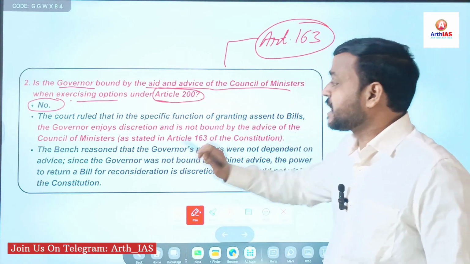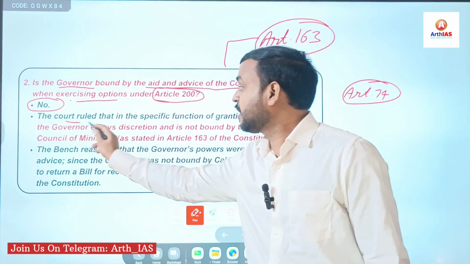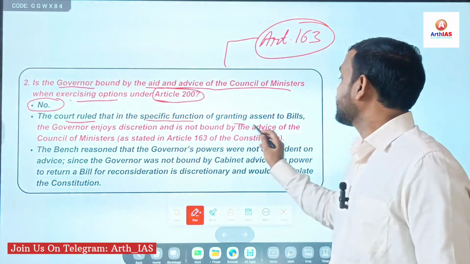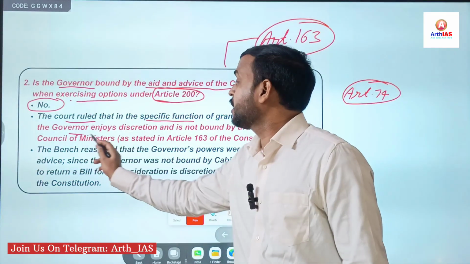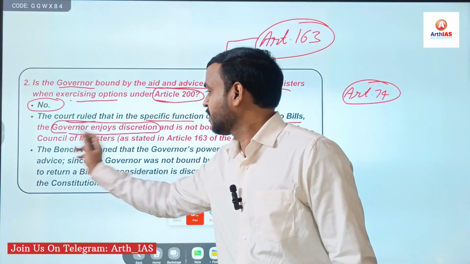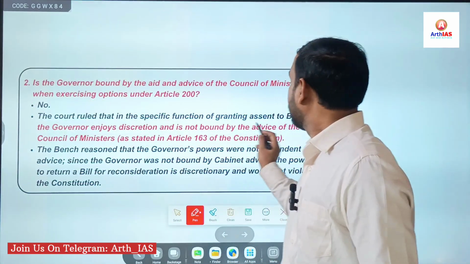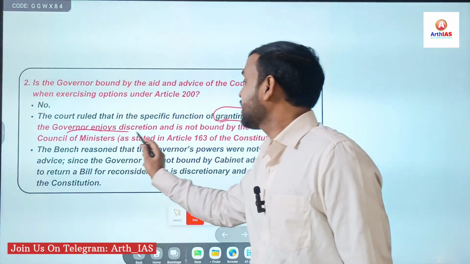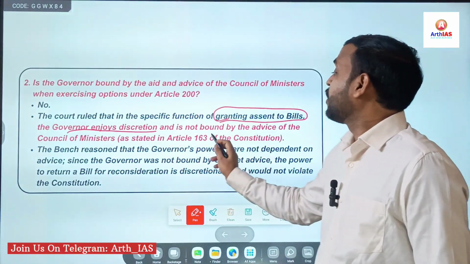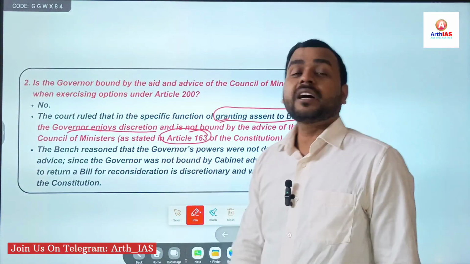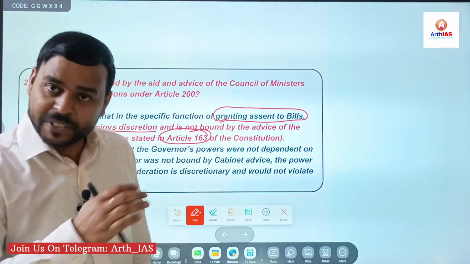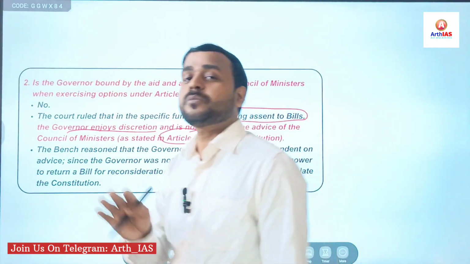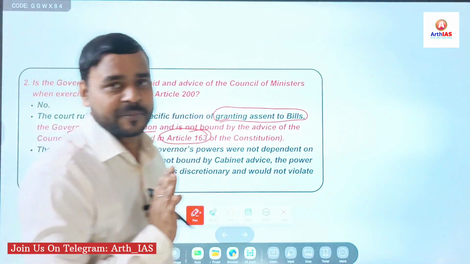Because the court ruled that in the specific function of granting assent to bills, the governor enjoys discretion, and is not bound under Article 163, which says the governor should function with the aid and advice of the Council of Ministers headed by the Chief Minister.